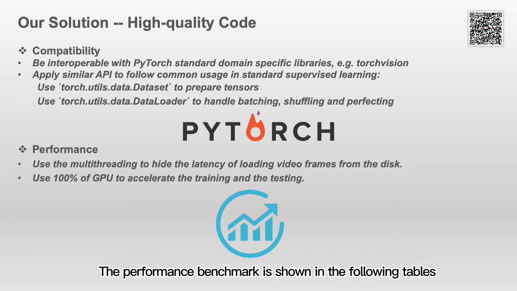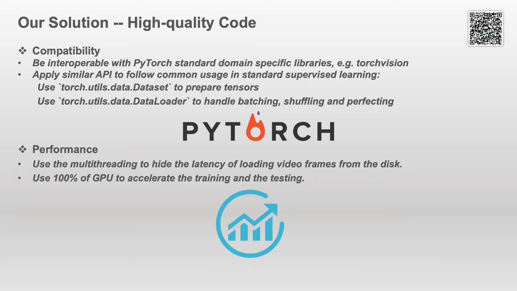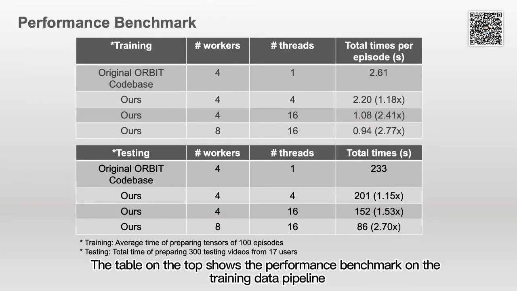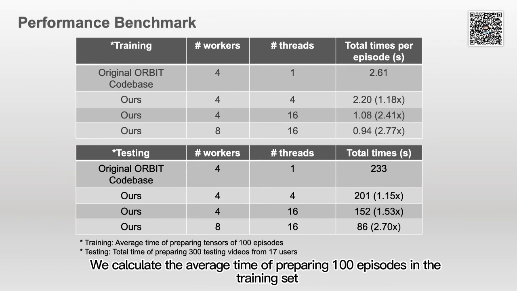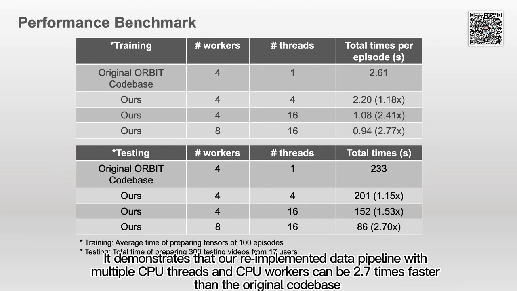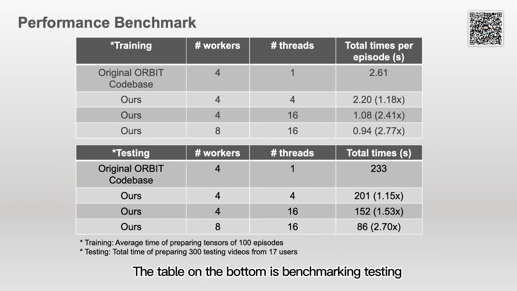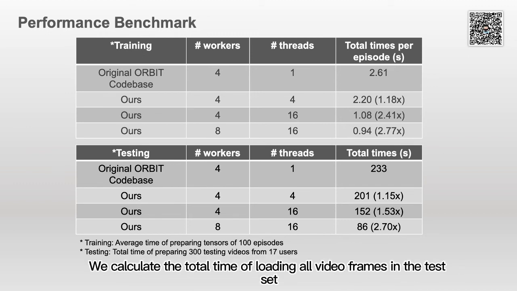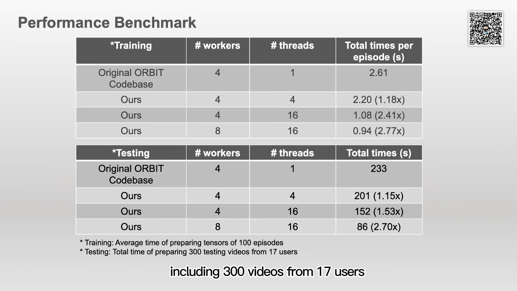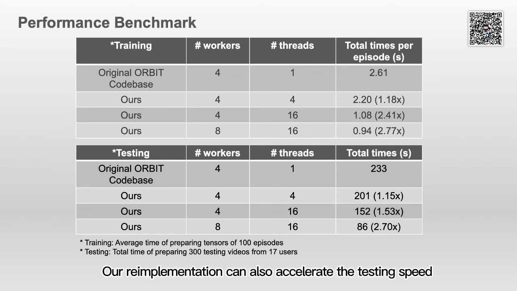The performance benchmark is shown in the following tables. The table on the top shows the performance benchmark on the training data pipeline. We calculate the average time of preparing 100 episodes in the training set. It demonstrates that our re-implemented data pipeline with multiple CPU threads and CPU workers can be 2.7 times faster than the original codebase. The table on the bottom is benchmarking testing. We calculate the total time of loading all video frames in the test set, including 300 videos from 17 users. Our re-implementation can also accelerate the testing speed.